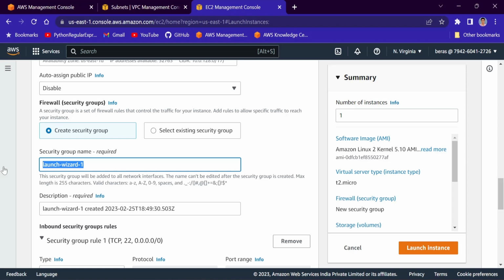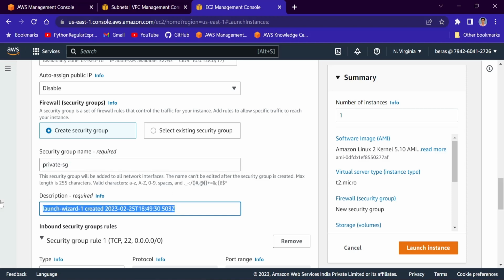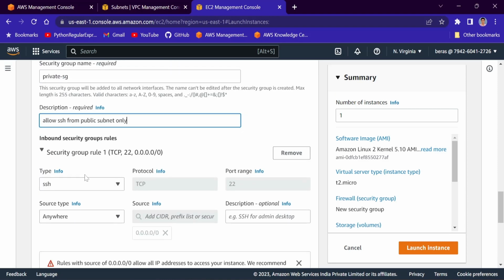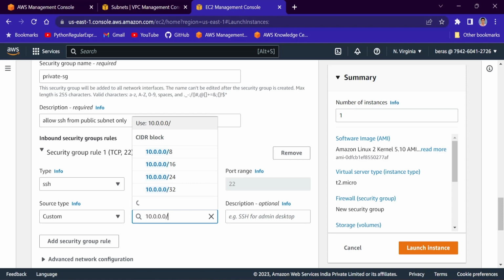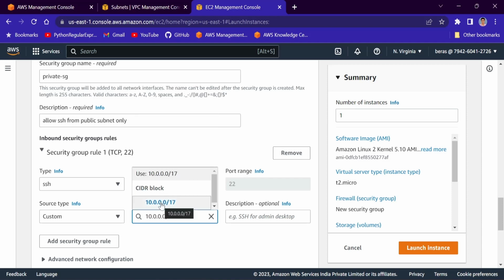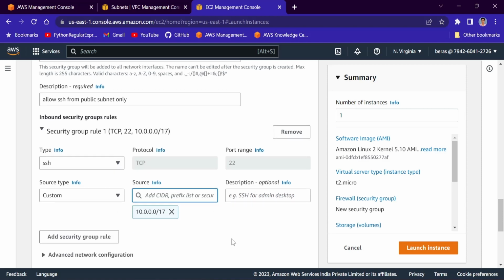So I'll name this as private SG and allow SSH from public subnet only. Fine. So it will be SSH and source type will not be anywhere, it will be custom, right? So what will be the IP? 10.0.0.0/17. So this is the IP address of public subnet, right?